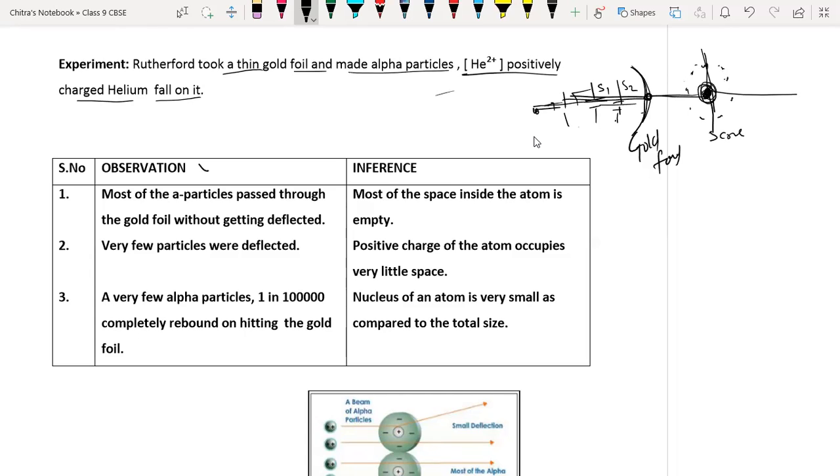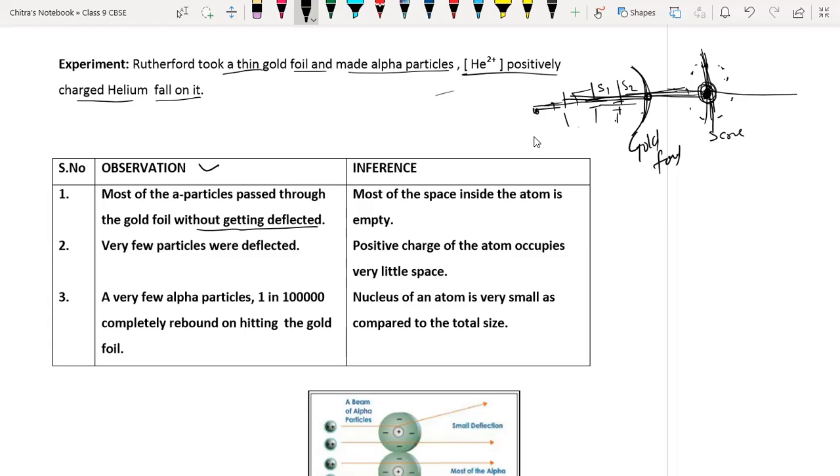Now the observations. Most of the alpha particles pass through the gold foil without getting deflected. Most of the rays passed through that gold foil and traveled toward the screen where we are performing the experiment.